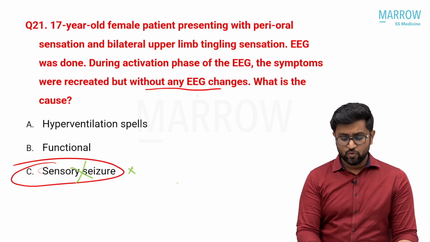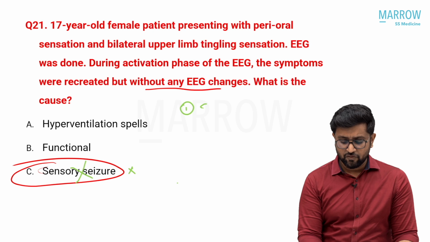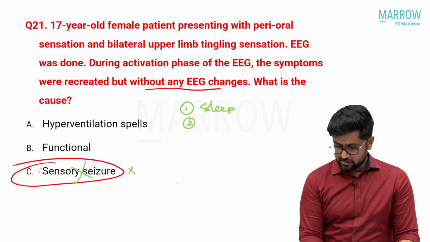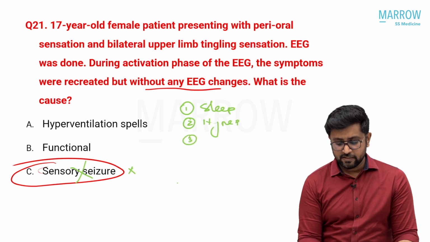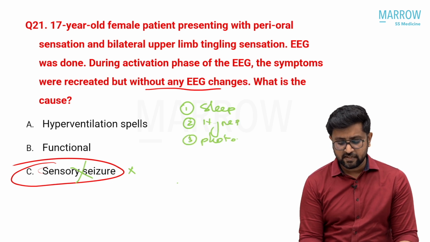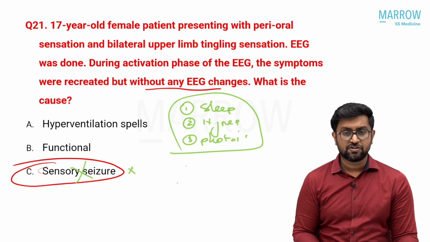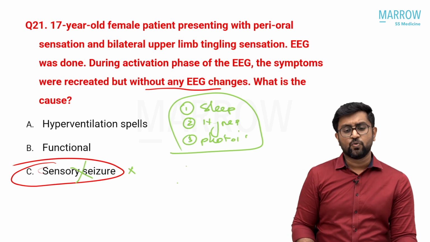During the activation, what are the mechanisms you will use for activation of EEG? One is sleep, which is an activation process. Second is hyperventilation. And third is photic stimulation. These are three classical things you will do in EEG for activation. In any routine EEG you will do all these three things.